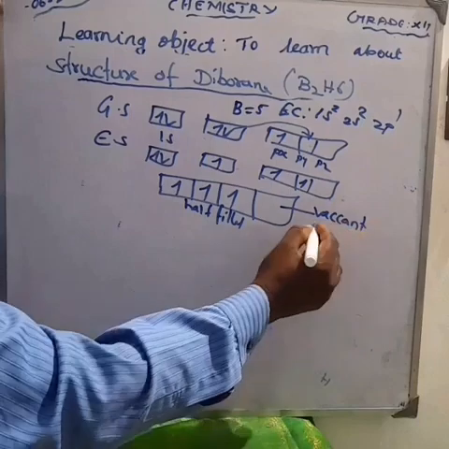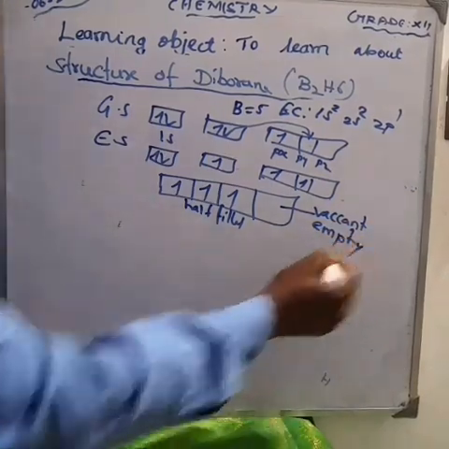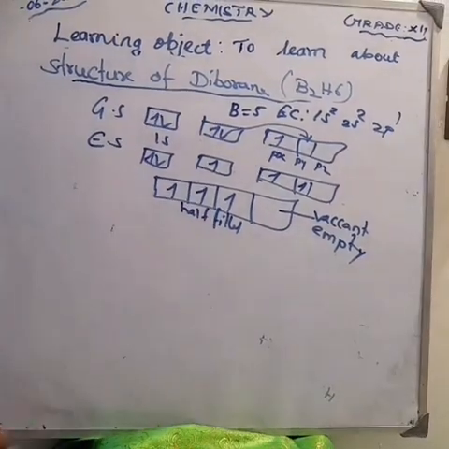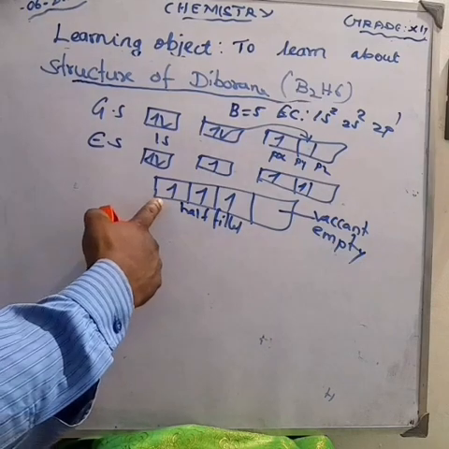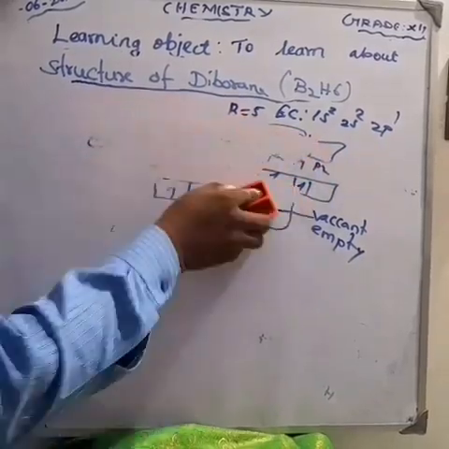This is what? Vacant orbital, otherwise called empty orbital. Can you understand? First I am filling here. This one is a boron.